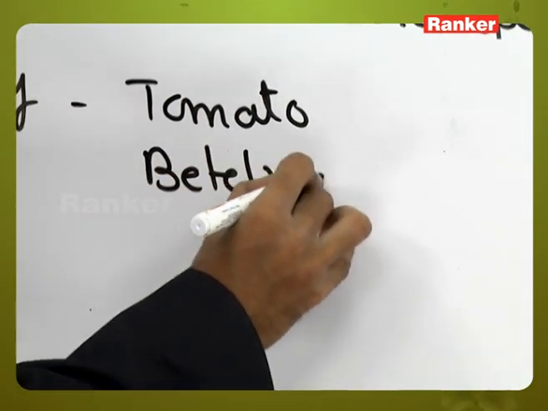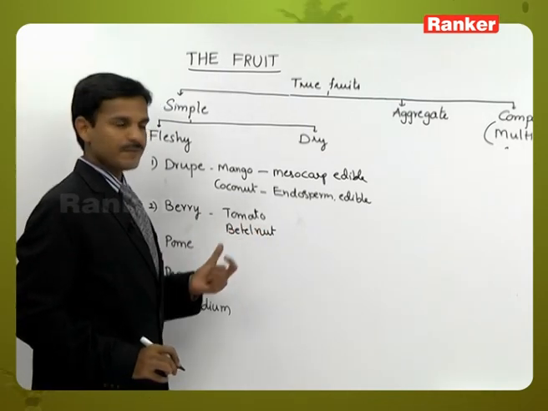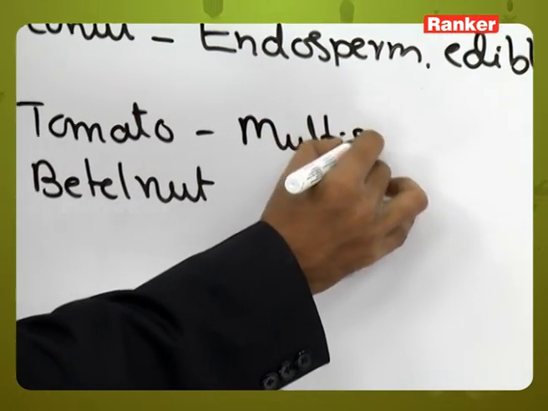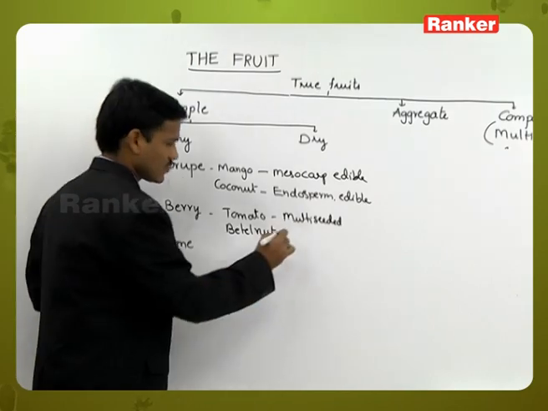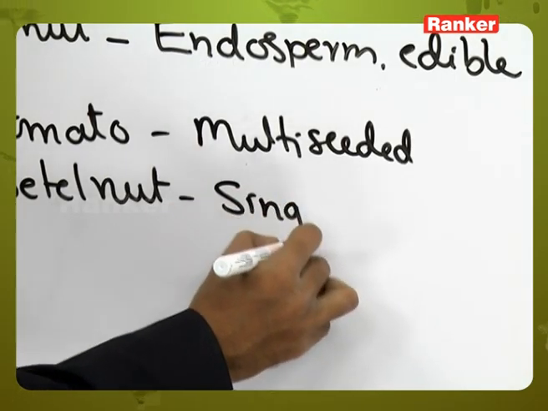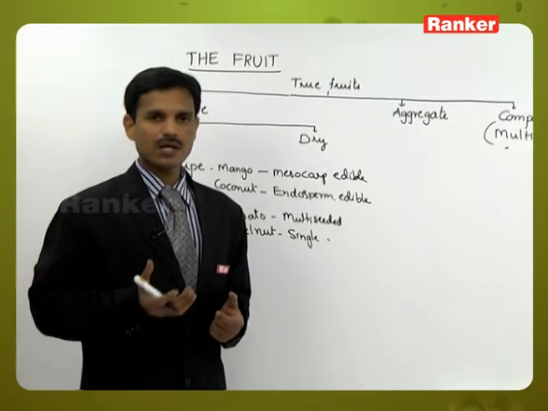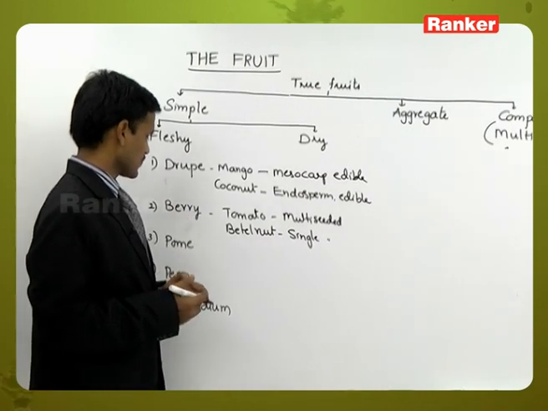Betel nut is a one-seeded berry, while tomato is multi-seeded. Betel nut is single-seeded, only one seed is present. It is also a berry. And brinjal. Many fruits are berry type of fruits.